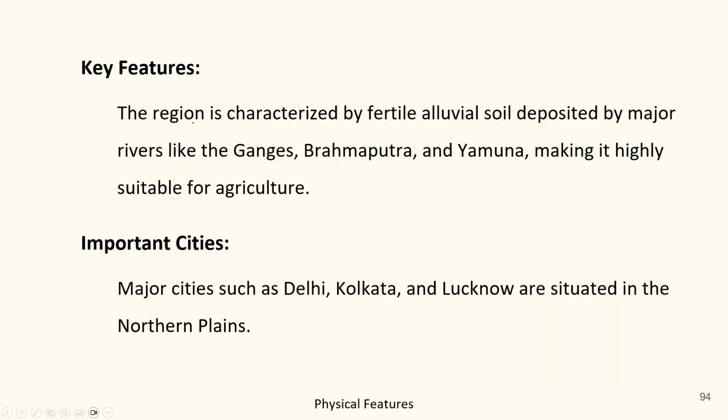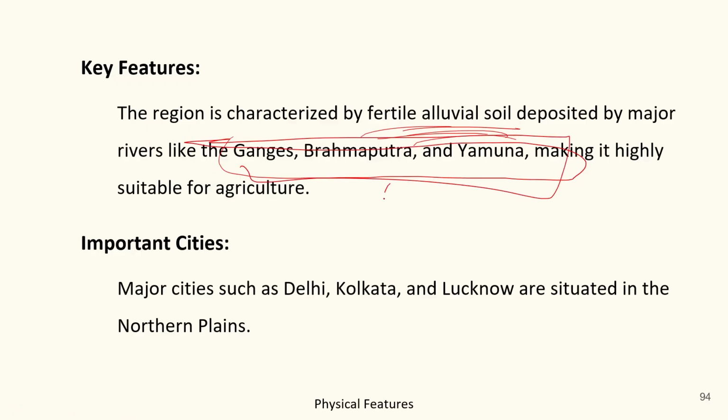The region of the northern plains is characterized by fertile alluvial soil, as I have told you. It's made up by rivers like the Ganga, Brahmaputra and Yamuna basically. And here add one more river, Indus. The Yamuna is basically the tributary of the Ganga. We will learn about it in our upcoming lecture. Indus and its tributaries also contributed to the formation of the northern plains.